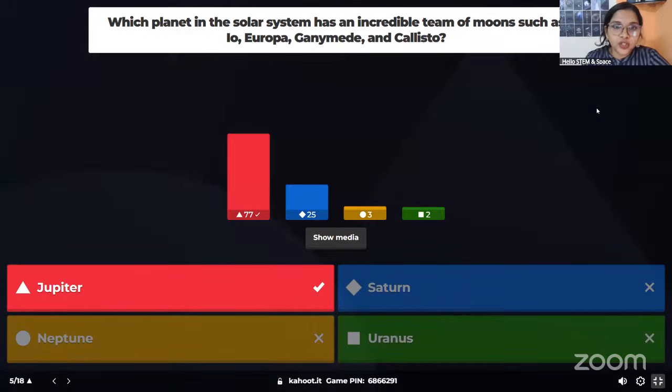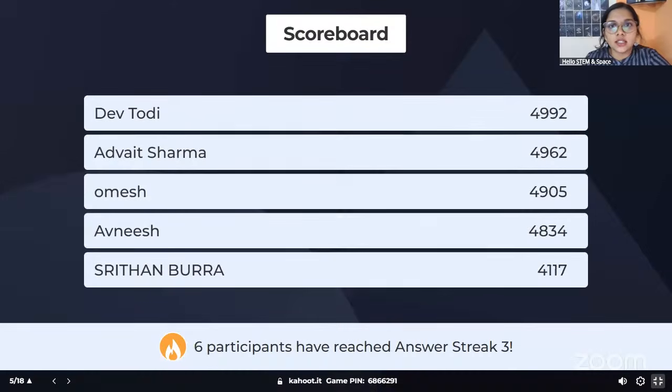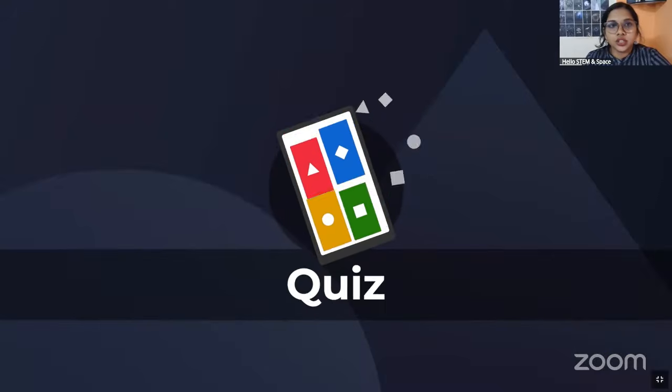All right, and most of you gave the correct answer. 77 people gave the correct answer. It is Jupiter. Jupiter is the biggest planet in our solar system, and it contains around 97 known moons. Europa, Io, Ganymede, and Callisto are special because these moons are known as the Galilean moons, because Galileo Galilei discovered them. That's why these four are called the Galilean moons. So good job, everyone. Most of you gave the correct answer, and we don't have any changes in the scoreboard. Dev is still leading. Good job.